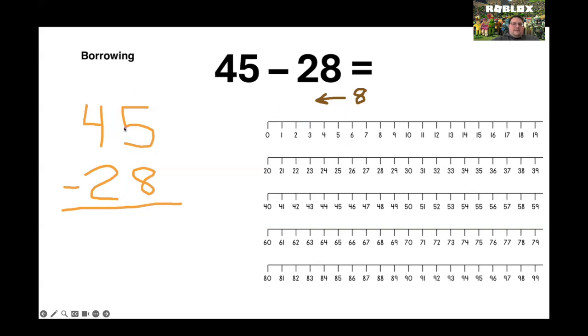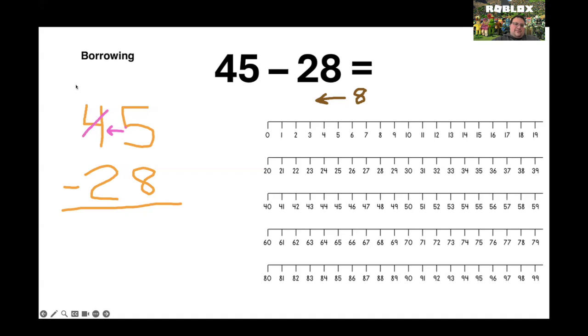My 5 goes to its neighbor. You might have a neighbor where you live, someone that lives next door. The 5 goes to its neighbor, which is the 4, and asks, can I borrow a number? And the 4 says, of course you may. So the 4 takes 1 away from itself.